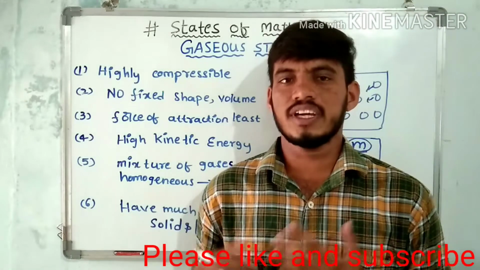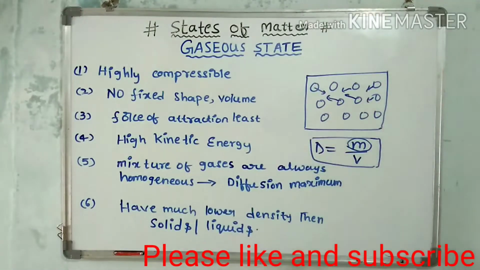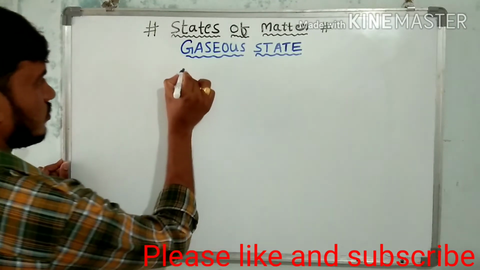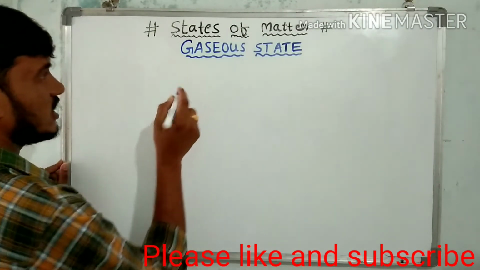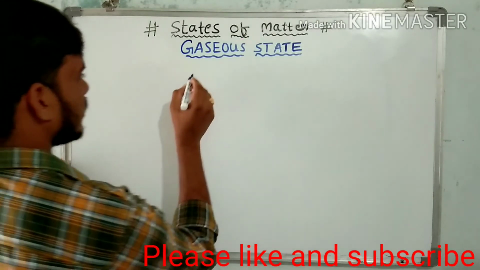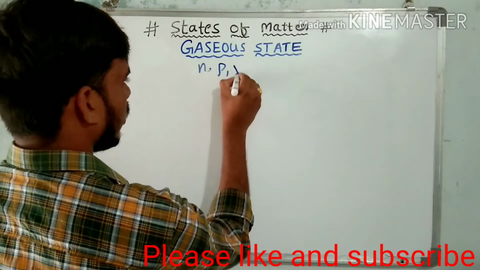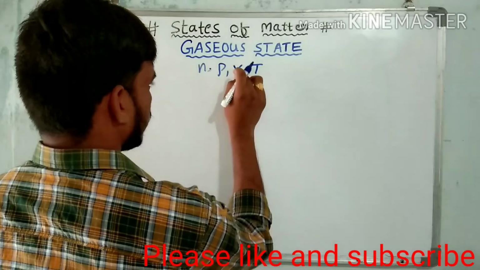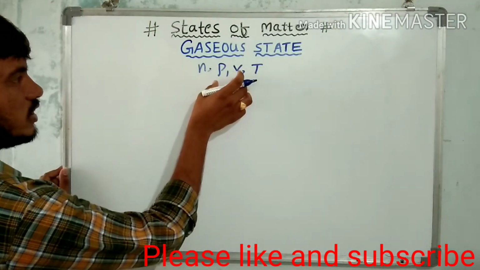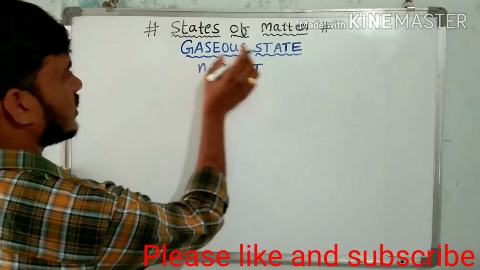The next topic I am going to explain is the gas laws. The gas laws depend upon the measurable properties. The measurable properties are n, the number of moles, P, pressure, V, volume, and T, temperature. These are the measurable properties of gas. These measurable properties are used to find some laws. The laws are called gas laws.